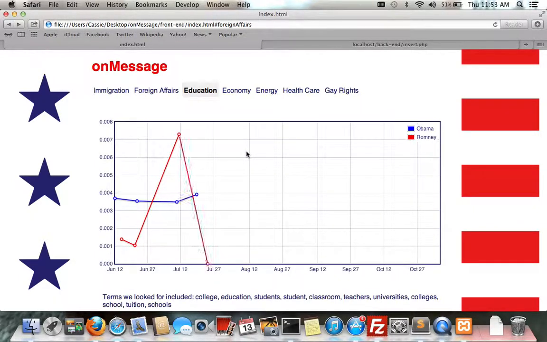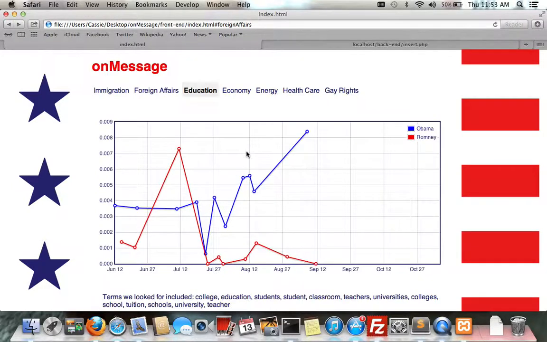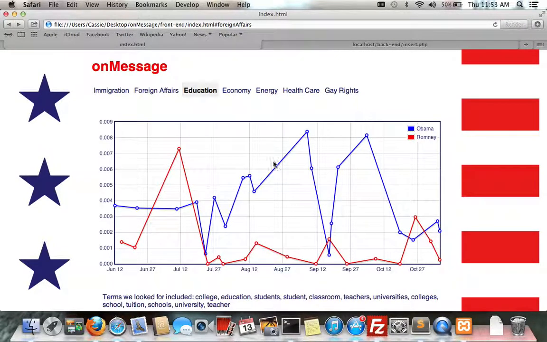You can also take a look at something like education. We can see Romney mentions education drastically less than Obama at first, kind of in the middle of this campaign, and then slowly Obama starts to peak again, whereas Romney stays low. This would be a great place for journalists to start. They can see the story here, and they might start looking at why Romney backed off the issue after the initial start. So hopefully our tool is useful to journalists in the future.